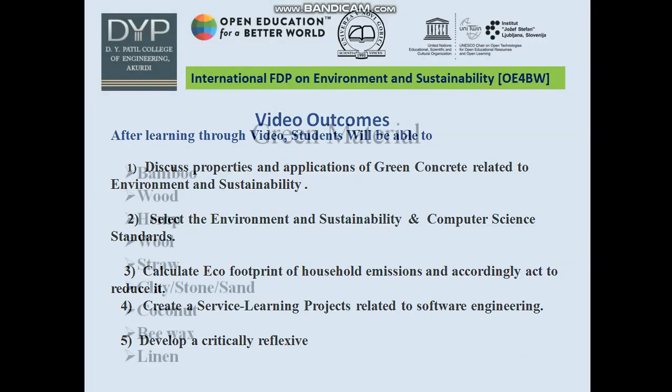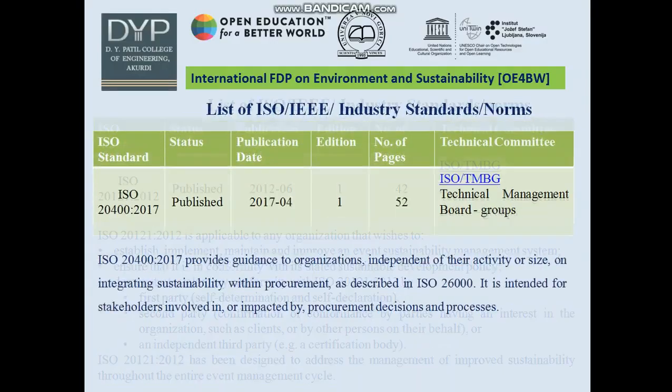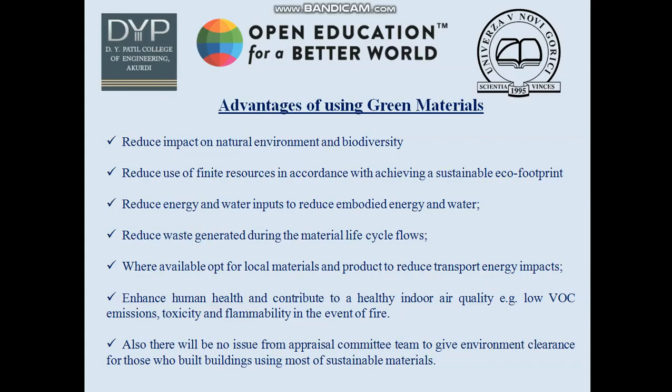There are some advantages of green materials. Green materials consist of multiple standards, and they are useful to reduce the impact on the natural environment and biodiversity, to reduce the use of finite resources in accordance with achieving a sustainable eco footprint, to reduce the energy and water inputs and the embodied energy and water, and to reduce the waste generated during the material life cycle flows.